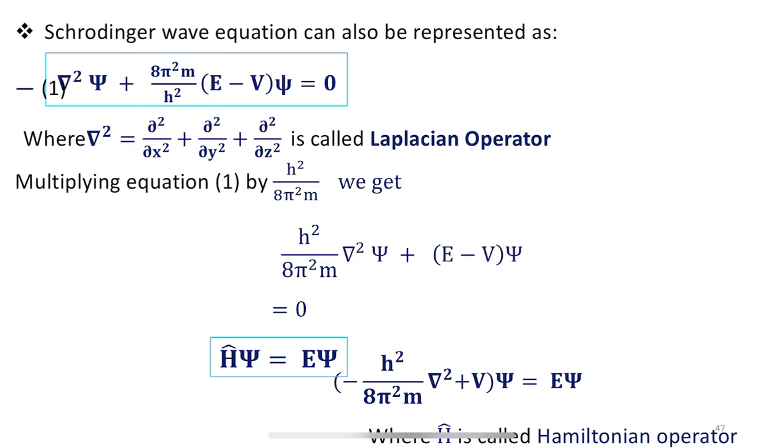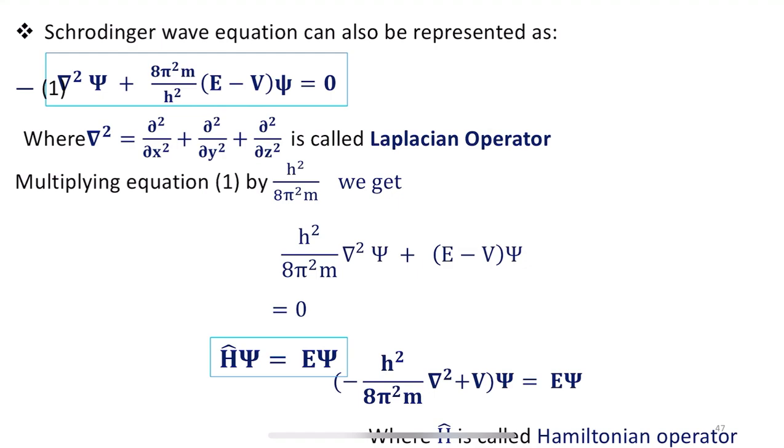By rearranging this equation, I will take E and psi as common towards the right hand side. What is left is minus h square divided by 8 pi square m into del square plus v into psi is equal to E psi.